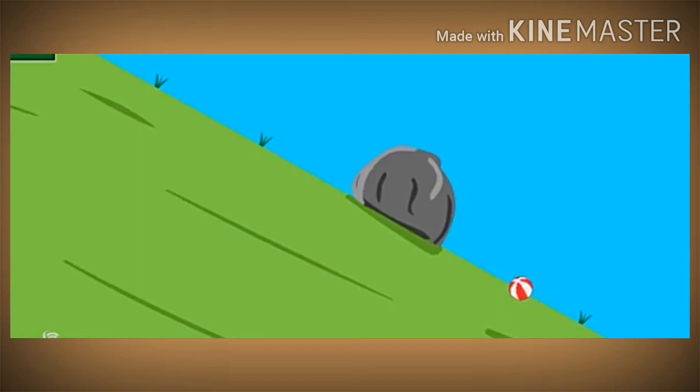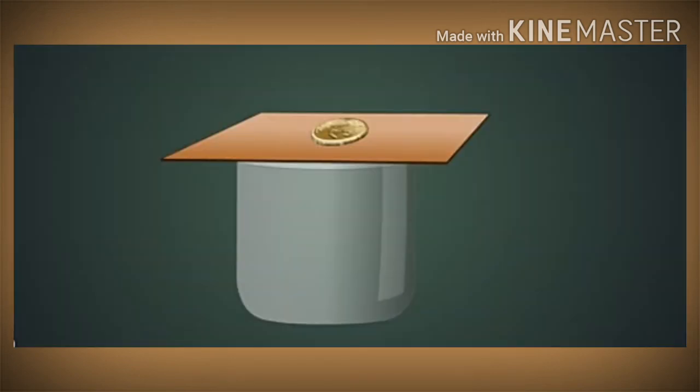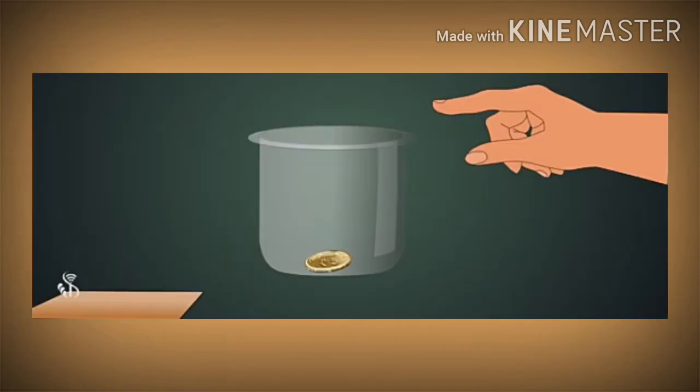Let us see an experiment. Activity you can do at your home also. Take a postcard and keep it on a glass. Keep a 5 rupee coin on it. Now skillfully push the card. The coin straight away falls in the glass. Have you ever done this? This happens due to the inertia.